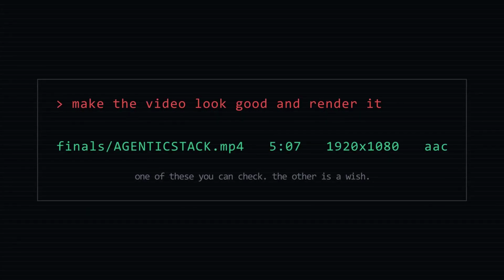The last line of any instruction you give a person or a machine should be a proposition, something that could be false. If you cannot write that line, you do not know what you asked for yet. That is not a style preference. It is the difference between a task you can close and a task you can only feel good about.